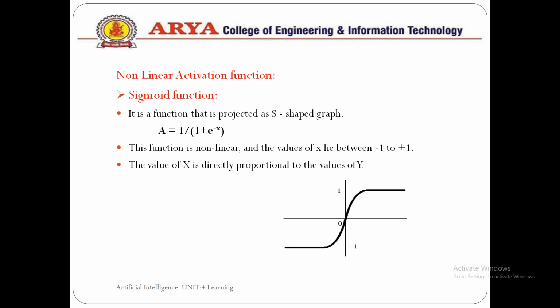The second is the non-linear activation function. There are two types of non-linear functions we can get in the output. First is the sigmoid function. It is a function that is projected as an S-shaped graph like this. This is the equation formula for the sigmoid function. This function is non-linear. According to this graph, the value of x is directly proportional to the value of y, meaning if the x value is increasing, the y value will always increase.